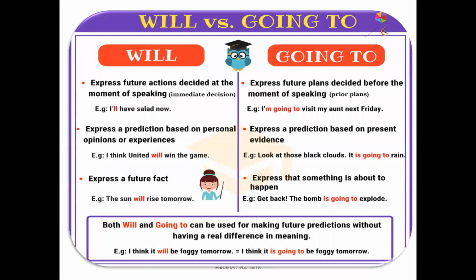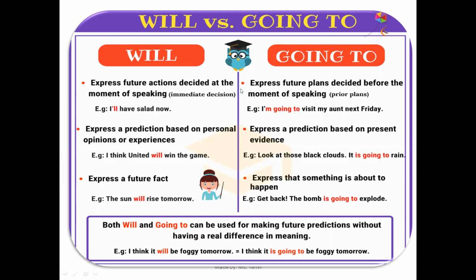Now, very important, what is the difference between will and going to? Will is used to express future actions decided at the moment of speaking. This we have already seen earlier also, that when you are talking about something which you have decided at the time of speaking, there we make use of will. For example, I will have salad now. So it means I've decided it right now that I am going to have salad.